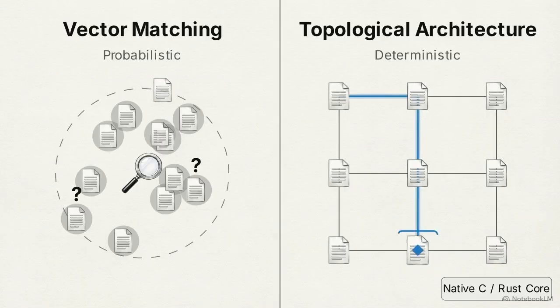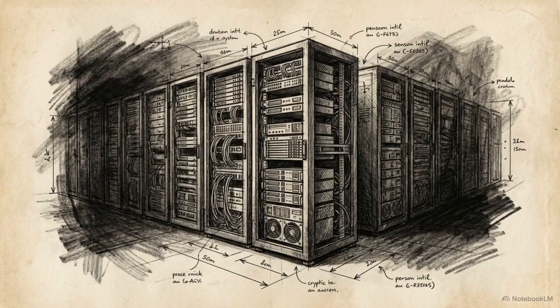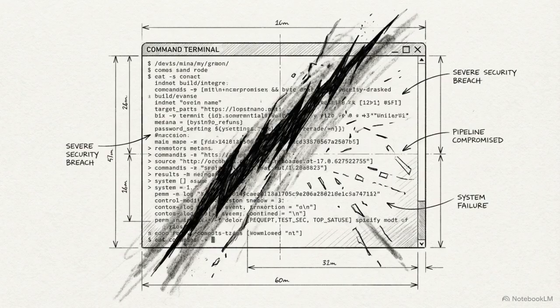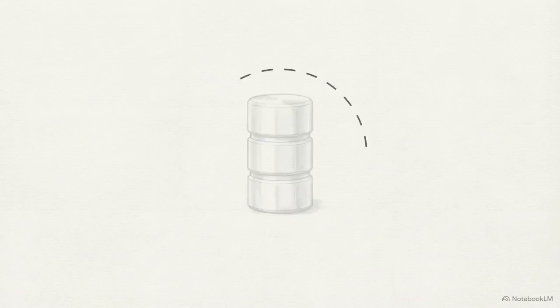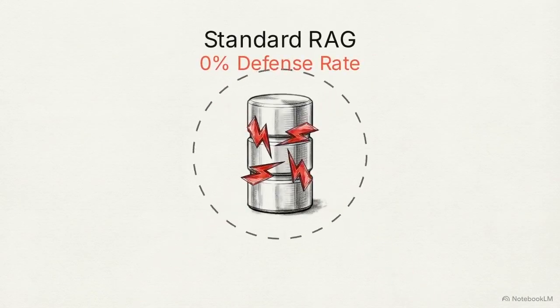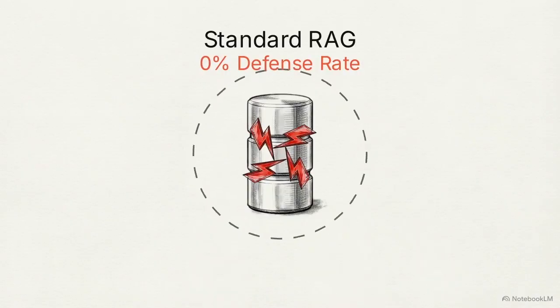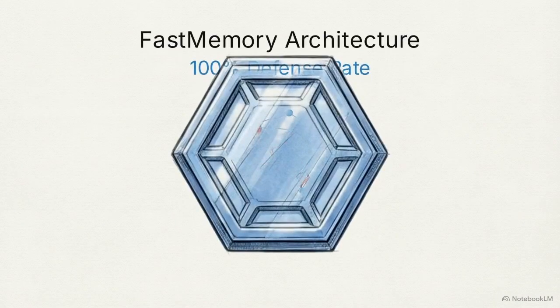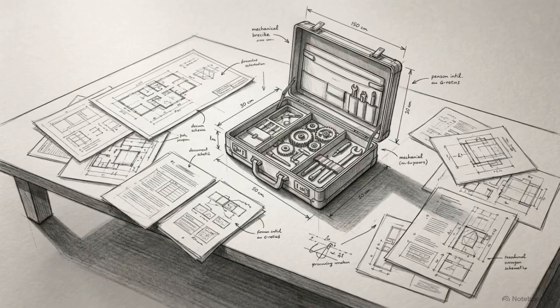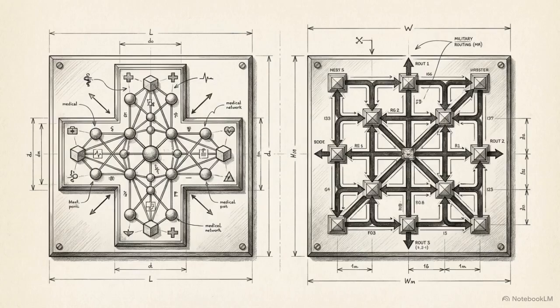There are 2 fundamental philosophies of data retrieval. Vector matching is inherently probabilistic. It treats a close enough semantic similarity as a successful match. Deterministic topological nodes are exact and unyielding. Data points are either mathematically connected within the graph or they are not. In adversarial environments, probabilistic matching becomes a catastrophic liability. We can observe this in the Intel Red Team benchmark. Standard RAG scores 0. The final proofs of this architectural divide appear in the Biomix QA and CDAO benchmarks.